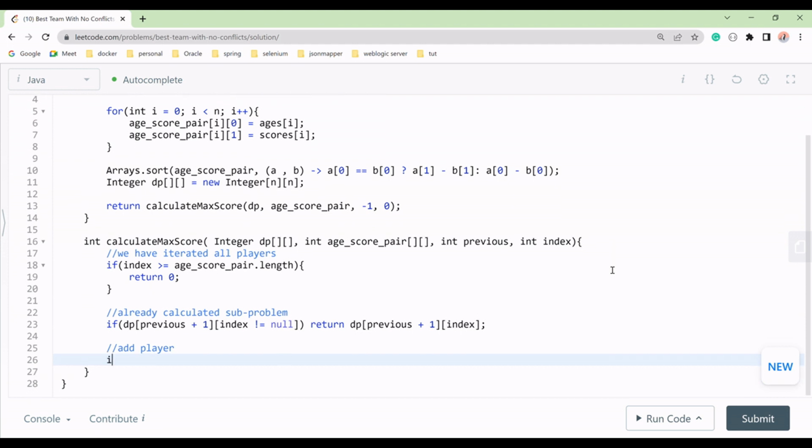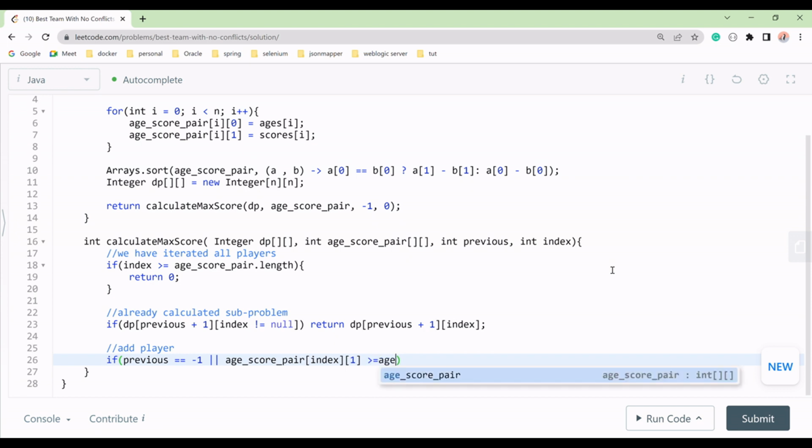So first we will check if the previous we have is equal to -1, or the score of the pair at index is greater than or equal to the pair we have at previous.